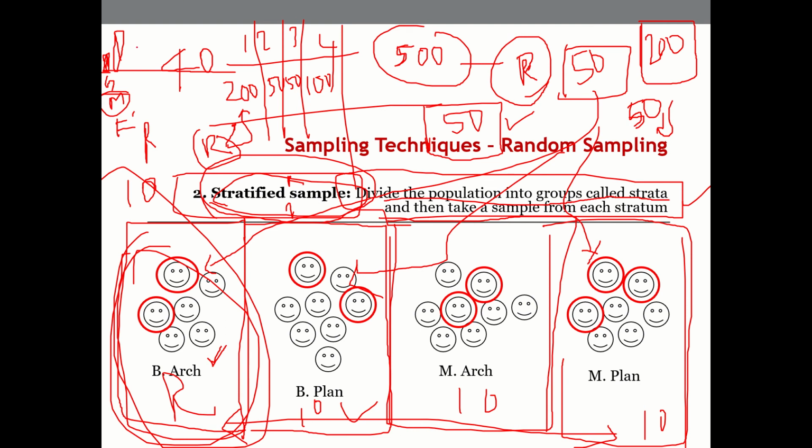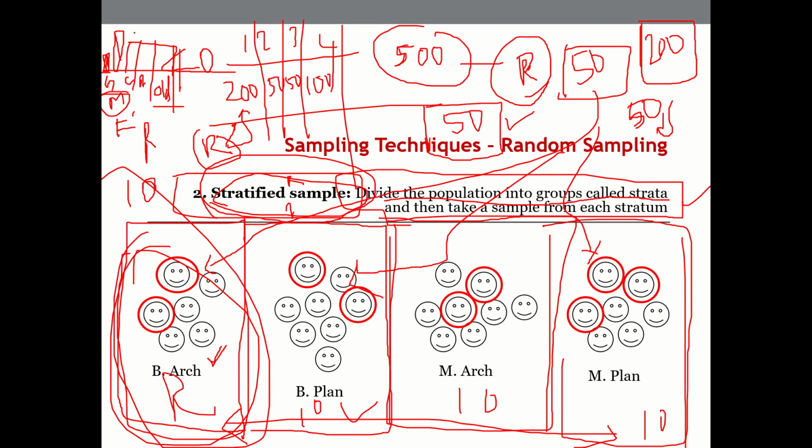Or let us say we divide the population in three ways: children, adults, and old people.